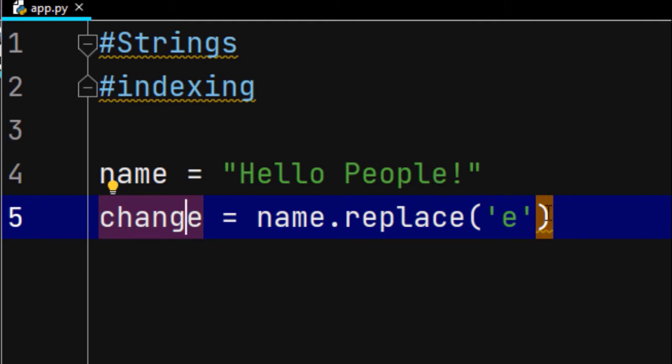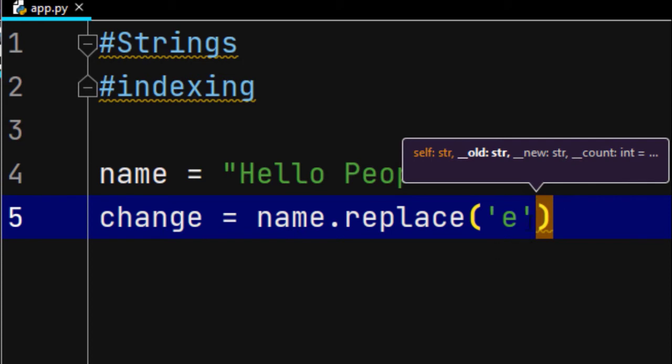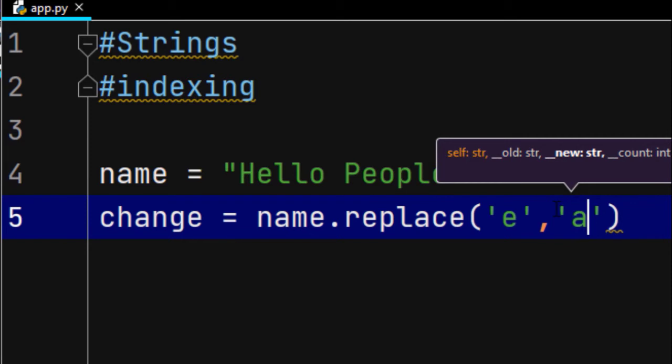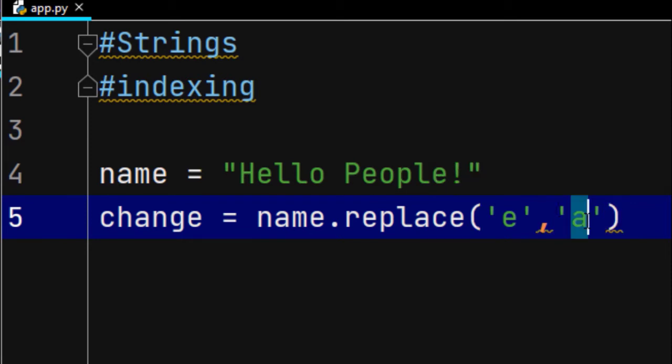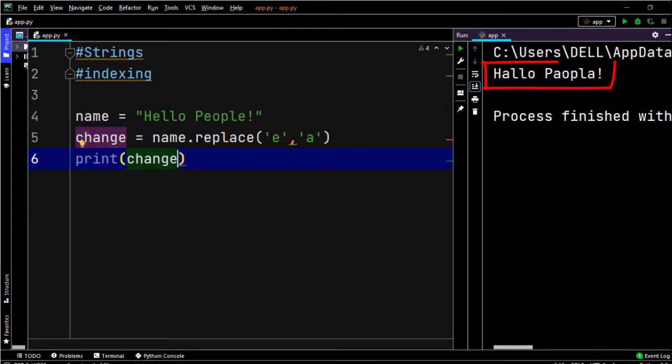Hello people. That's awesome. Okay, and again you have to use a comma here, because when you hover your cursor here, you can see something called string, old string, comma, new string. There is an instruction box. When you keep a comma and again A, it means we want to replace A with E. That's awesome. Now when you print this, there we go. That's different, right? Okay, now you can do a lot of funny things like that.